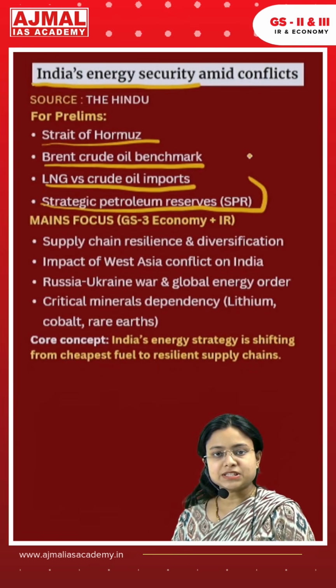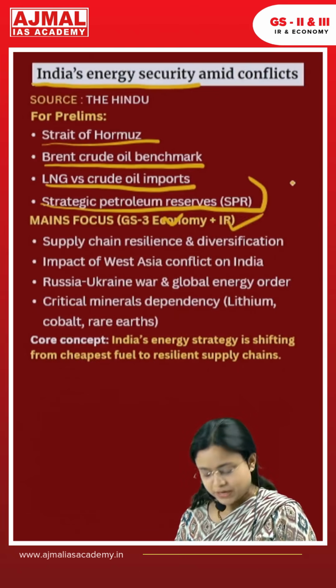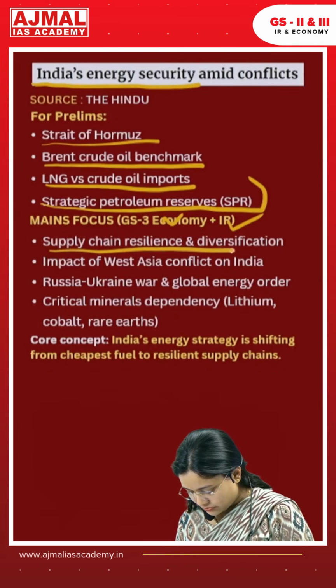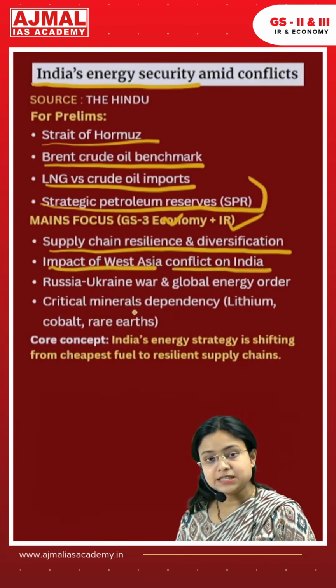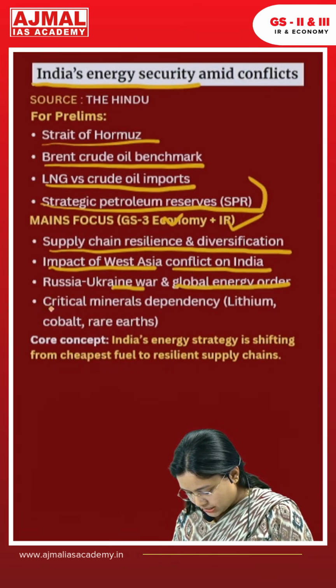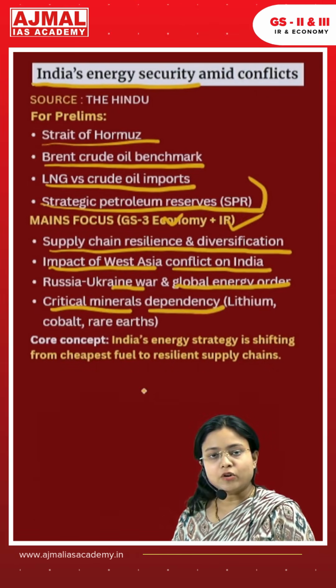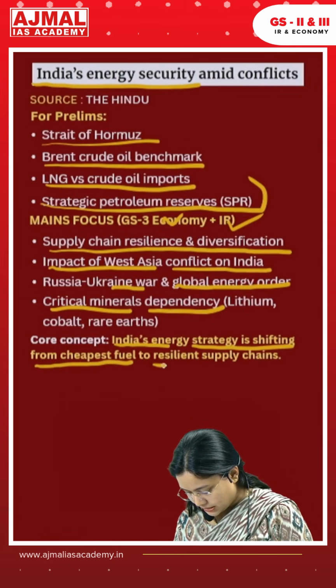For mains perspective, this article is important for GS paper 3 economy and GS paper 2 IR point of view, and it can be linked to the topic of supply chain resilience and diversification, impact of West Asia conflict on India, Russia-Ukraine war and global energy order, critical mineral dependency. The core idea of this article is India's energy strategy is shifting from cheapest fuel to resilient supply chain.